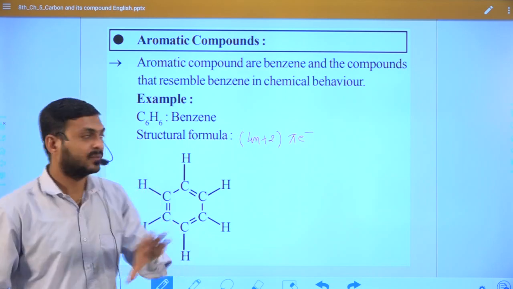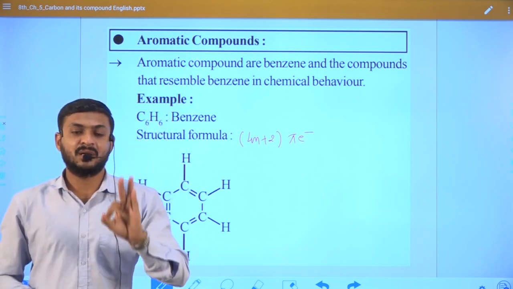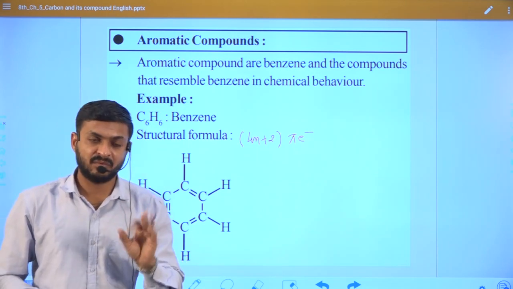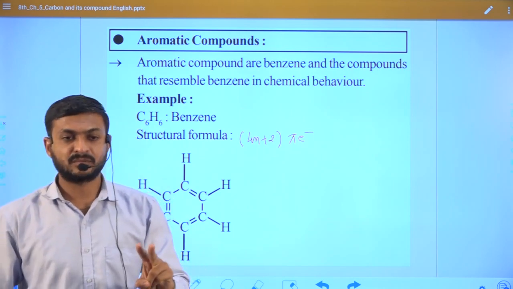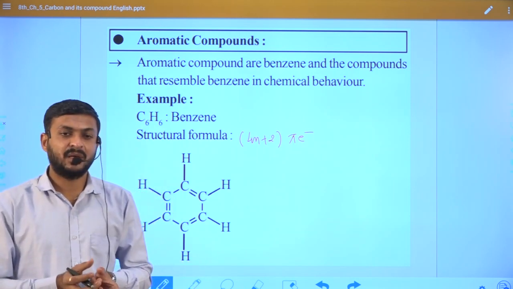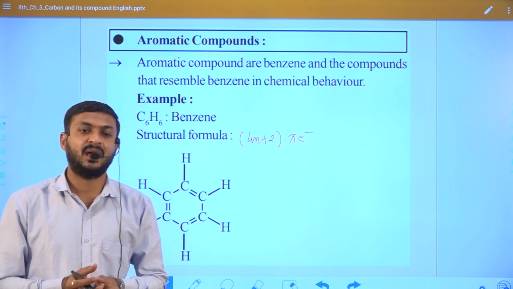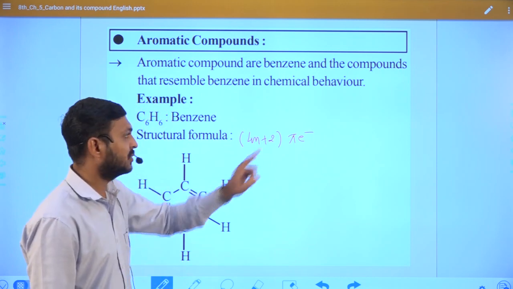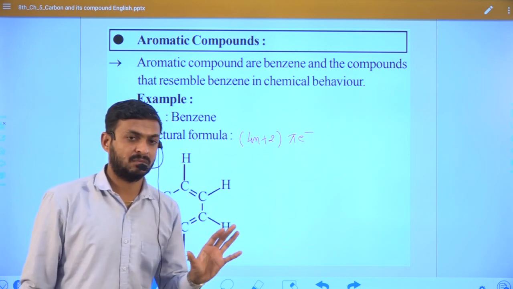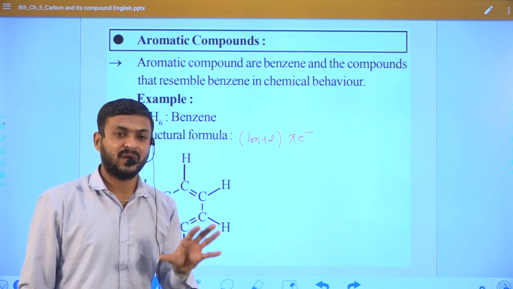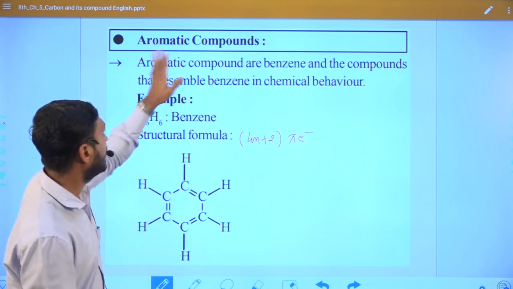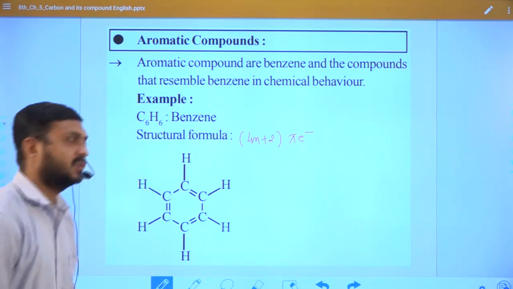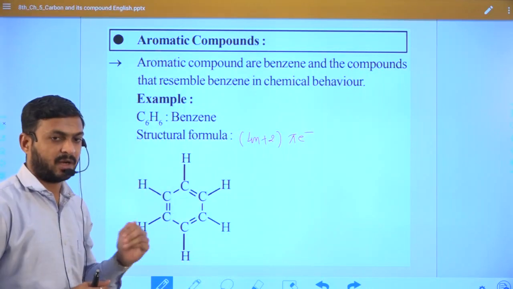But for simplicity, an aromatic compound is always cyclic, second it should be planar, and third it always follows 4n plus 2 delocalized pi electrons, right? So this compound is known as an aromatic compound.